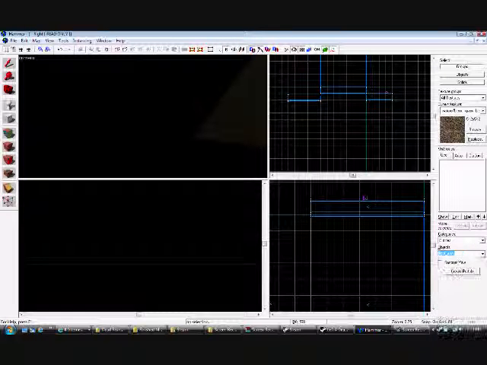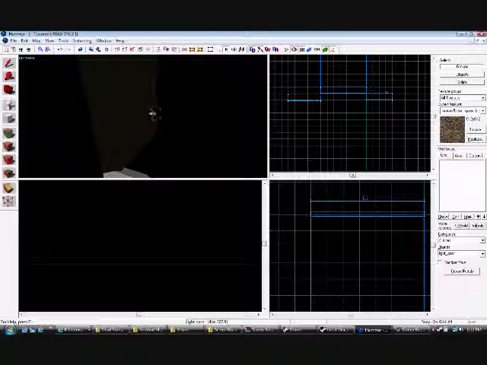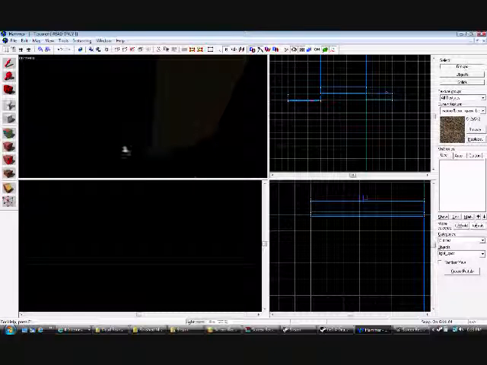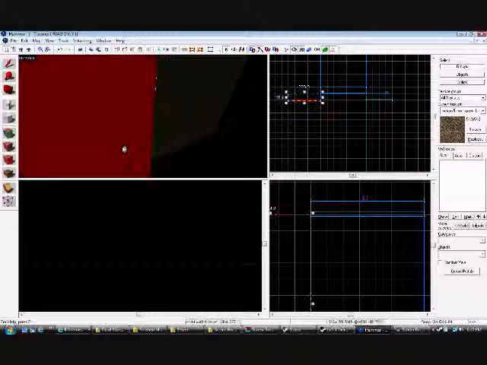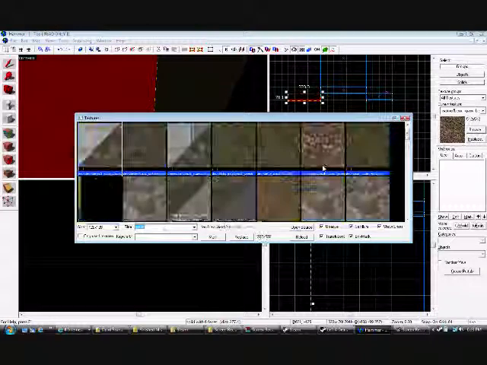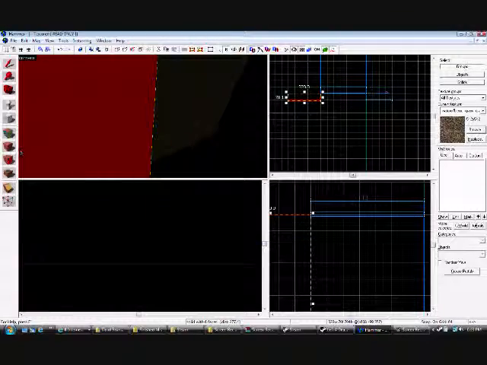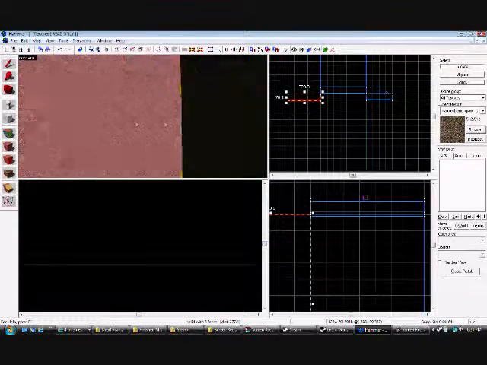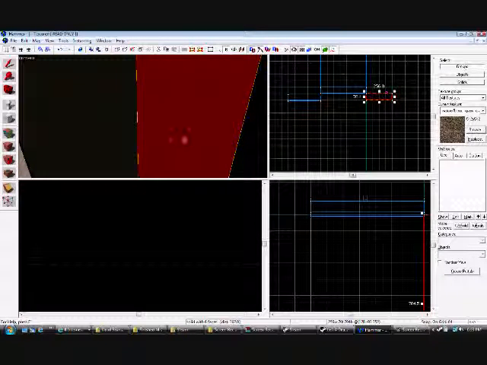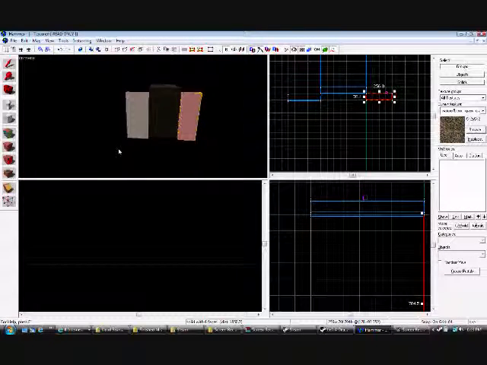So we're gonna do light spot. We're just gonna use a ton of light spots. Browse. Grass. Now, as we can see, it lights up. So we got our earth in our waterfall.